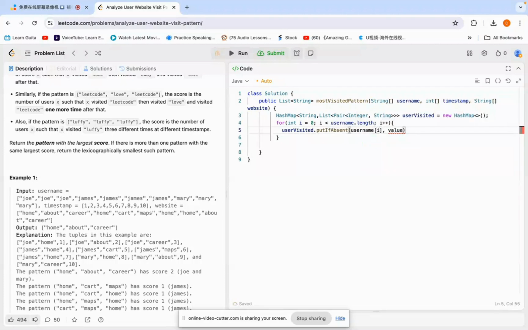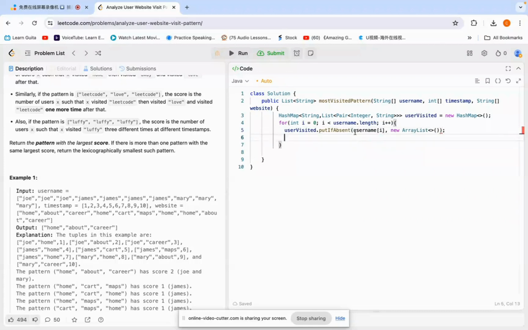Now here we need to create a new array list. And then next step we need to add a website to the user's key, right?